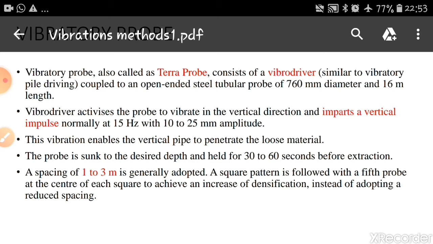A spacing of 1 to 3 meters is generally adopted. Again, the spacing depends on the type of soil and the depth of densification required.